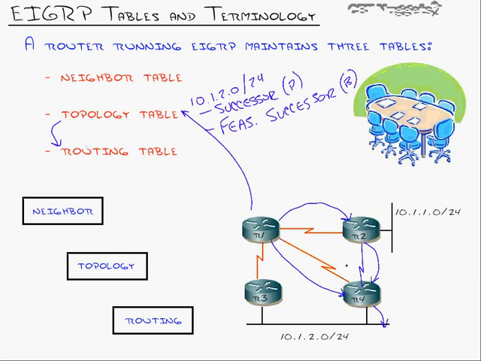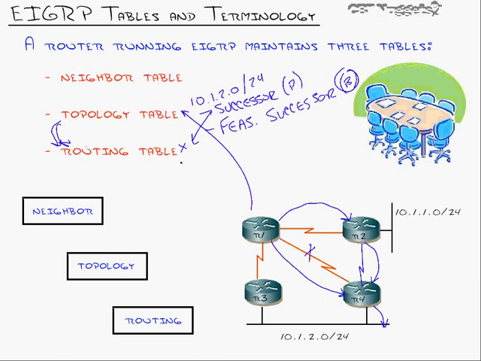I'm very successful, you know. They're successful in what they do. So the successful one ends up in the routing table. That's the primary. Feasible successor is the one that stays in the topology, but it gets flagged, I put a little B here, it gets flagged as the backup. So if life is good and going along and all of a sudden, wham, the bomb hits and this router 1 to router 4 link dies, this immediately drops out of the routing table as the successor because it's down.